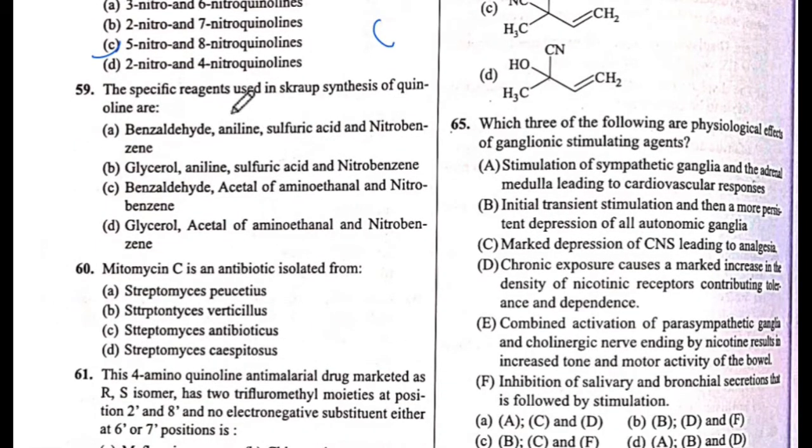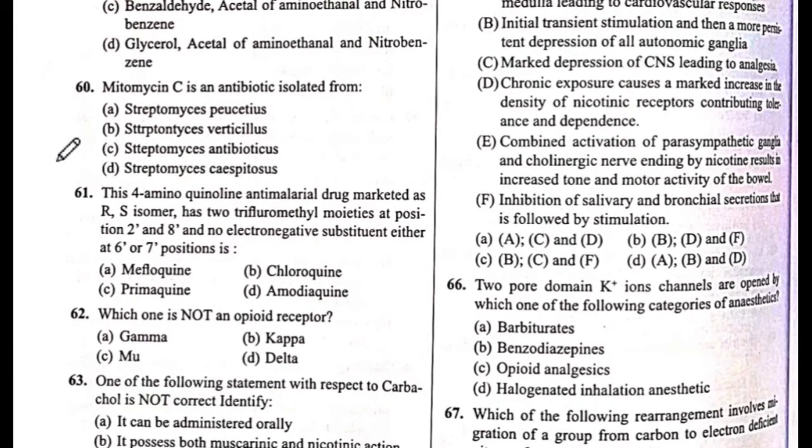The specific reagents used in Skraup synthesis of quinoline are... The answer is B: glycerol, aniline, sulfuric acid and nitrobenzene. The answer is B. Okay. Next is 60 question number.